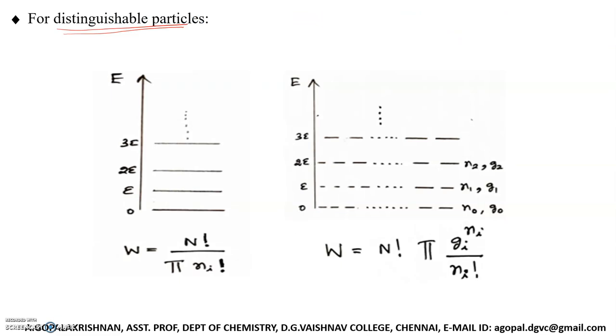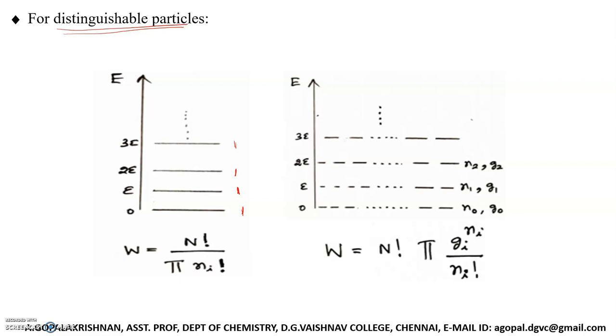Okay, before going to see some examples for thermodynamic probability, let me introduce the way to calculate thermodynamic probability for distinguishable particles. For distinguishable particles, the quantized energy levels may be non-degenerate. What is meant by non-degenerate? In each energy level we have only one state. These are all called non-degenerate energy levels. That means the degeneracy of this level is 1. This level is also 1, this level also 1, this level also 1. If the degeneracy of a level is 1, then it is called a non-degenerate level.